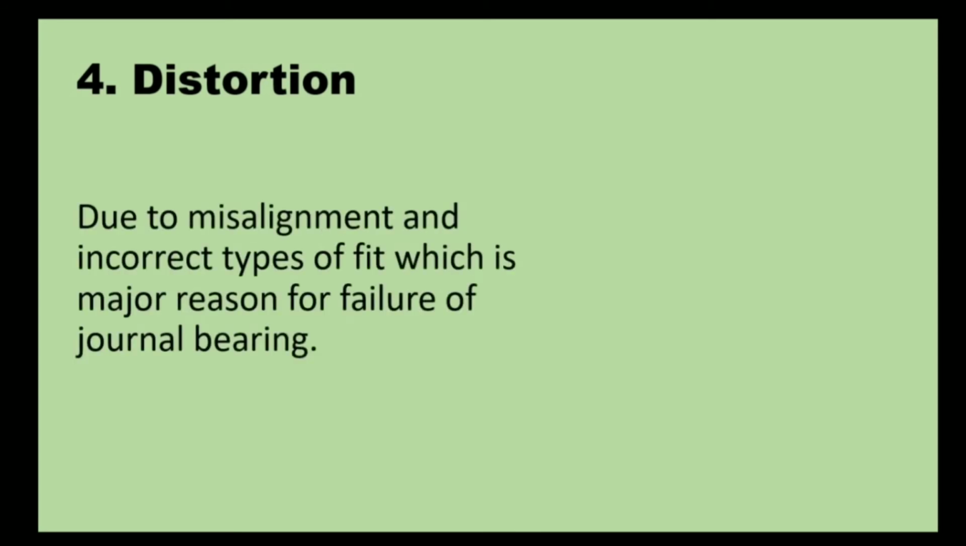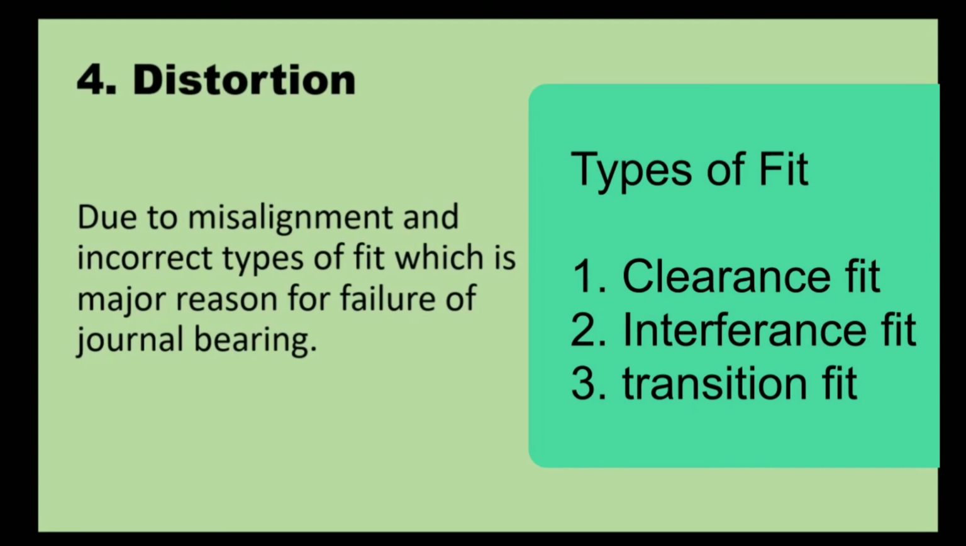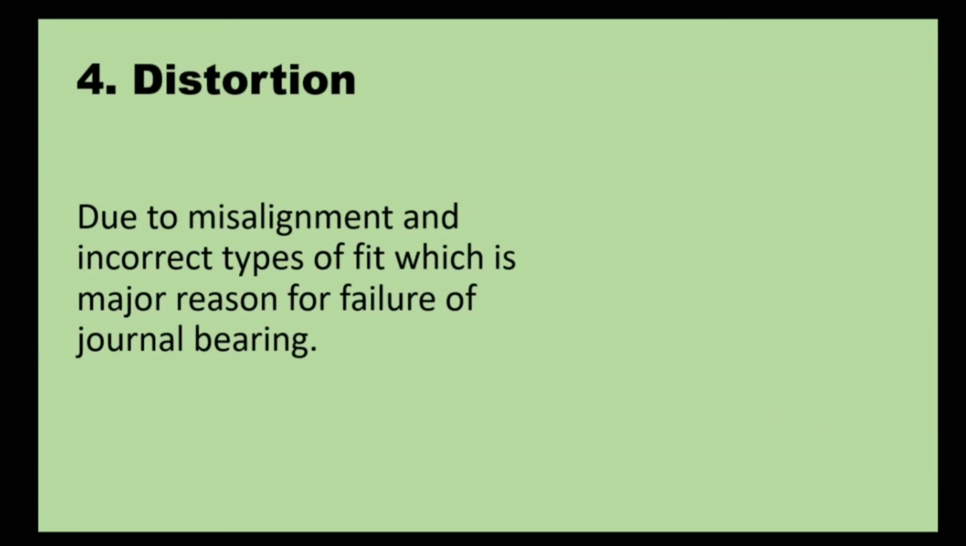The last one is distortion. You can say it is the main reason for the failure of sliding contact bearing. What happens in distortion? If misalignment occurs or we use an incorrect type of fit, then the bearing is going to fail. What are the types of fit? That is interference fit, clearance fit, and transition fit. These three types of fit are there. If we choose an incorrect type of fit, or if we do not provide proper alignment, then the journal of the sliding contact bearing is going to break.